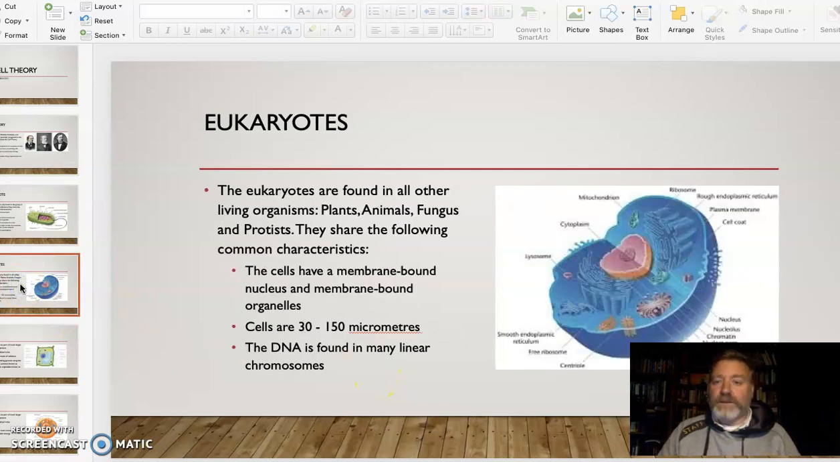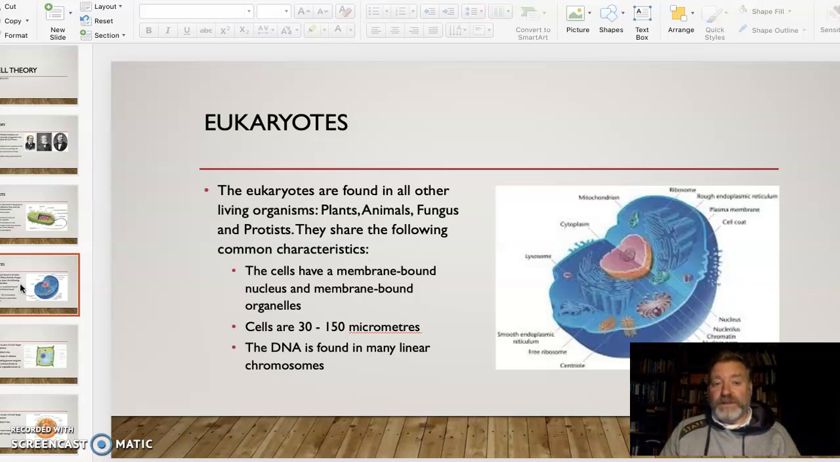The eukaryote cell is quite different, and these are cells that your body is made of. Theoretically, your red blood cells are prokaryotic because they have no nucleus. They do have membrane-bound organelles, so it's always a bit of a moot point, really. But the living things, all other living things, are either plant, animal, fungus, or protists, and they all have eukaryotic cells.